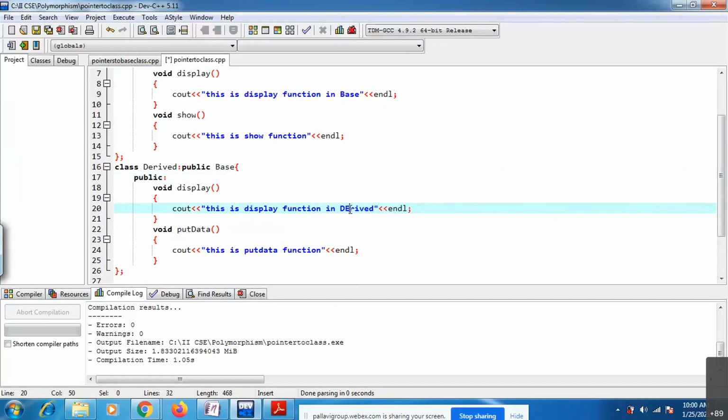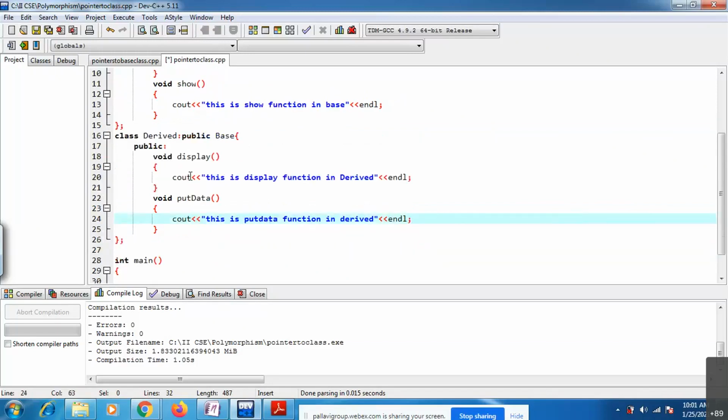This is show function in base. This is put data function in derived.